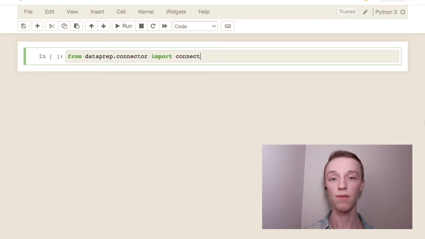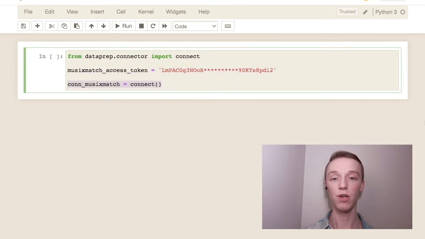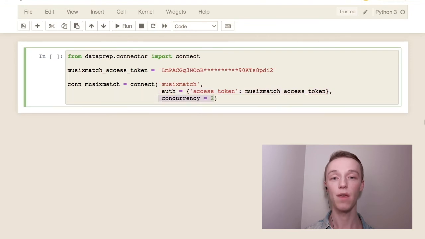You can start by making a variable for your authorization information. Authorization information can be generated from the developer's site of the API. You can then create a connector object using the connect function by specifying the API name, authorization information, and the number of requests you want to issue concurrently.